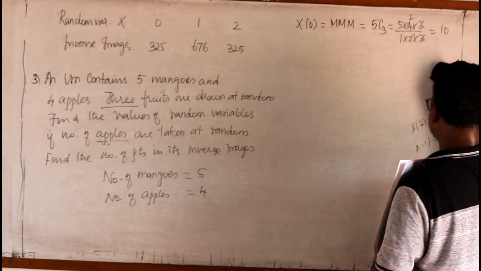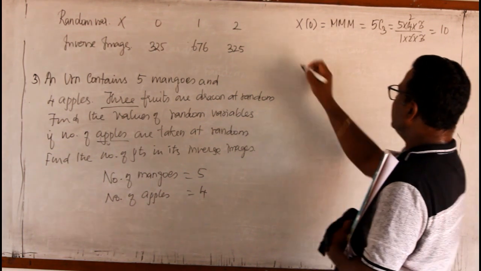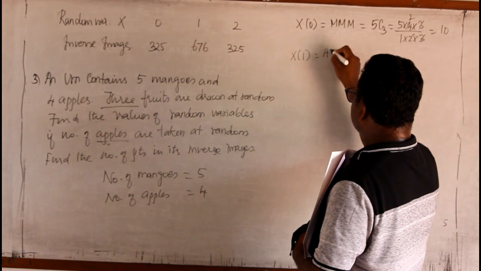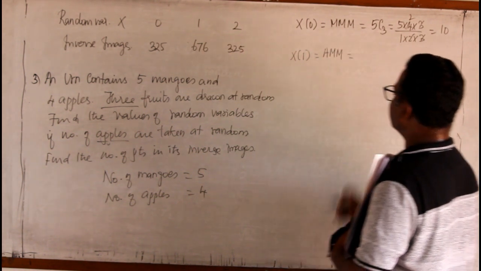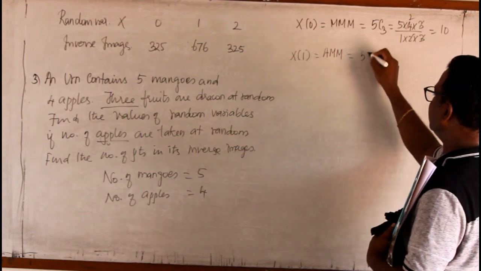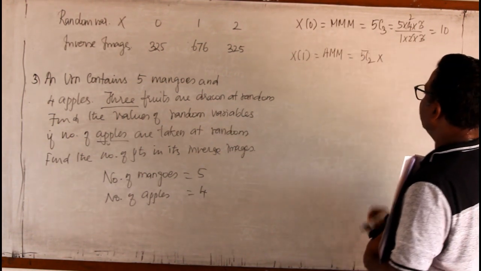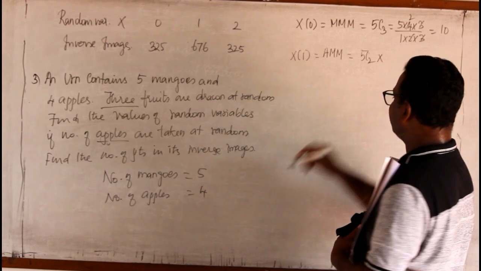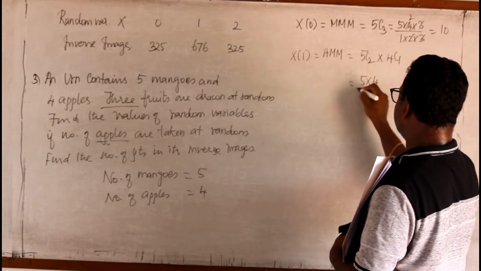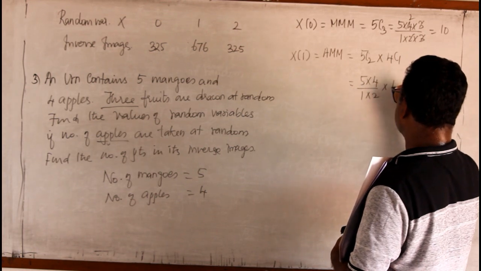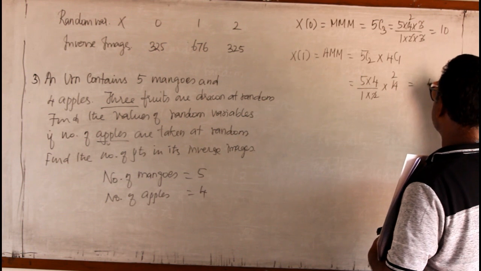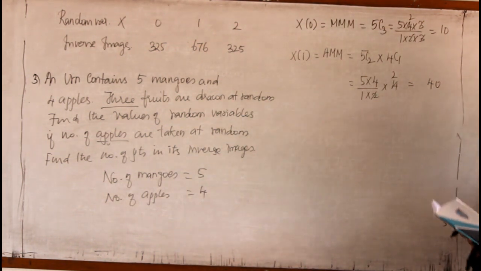Now, X of 1 means 1 apple, 2 mangoes. That means 2 mangoes are taken from 5, so it is 5C2, into 1 apple taken from 4, so it is 4C1. 5C2 means 5 into 4 by 1 into 2, into 4. It is 2 times 20, 2 twos are 40.